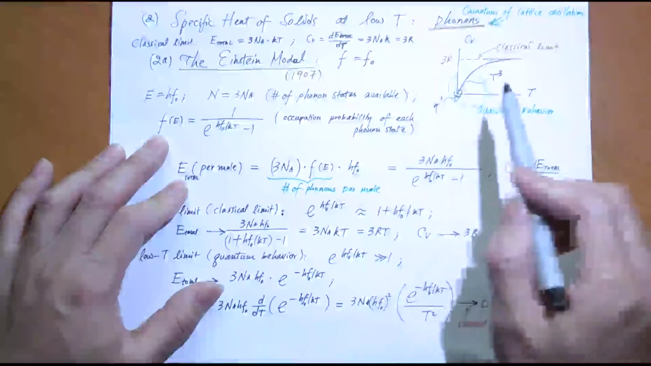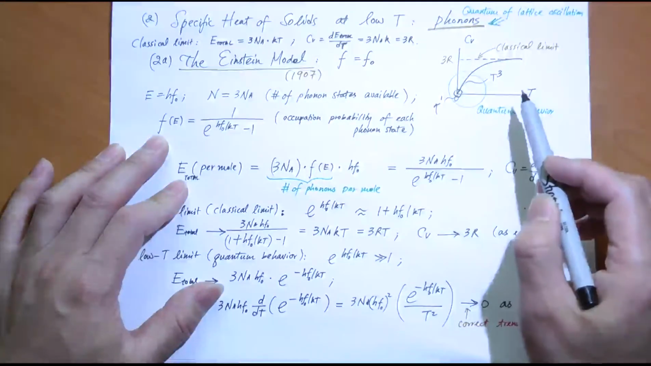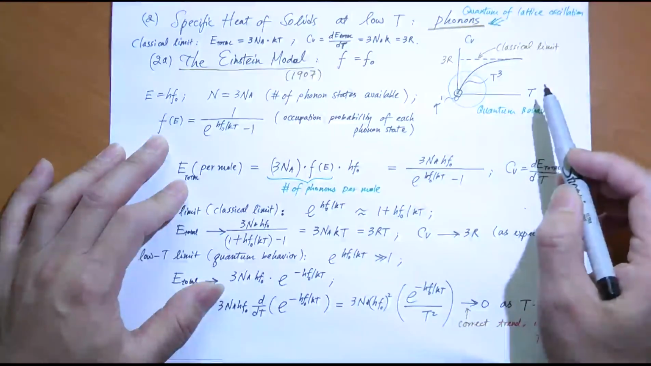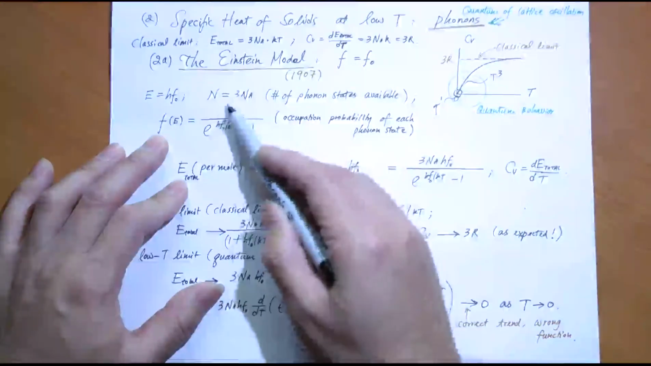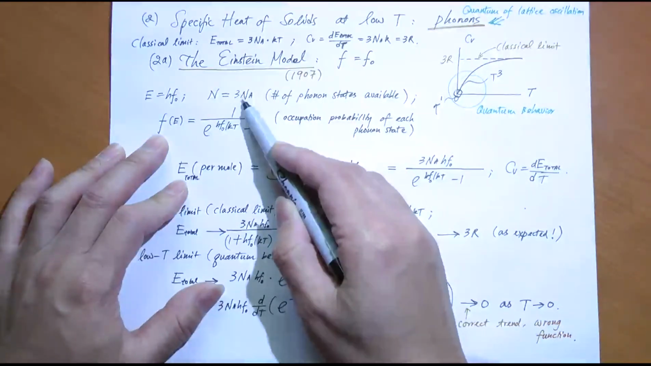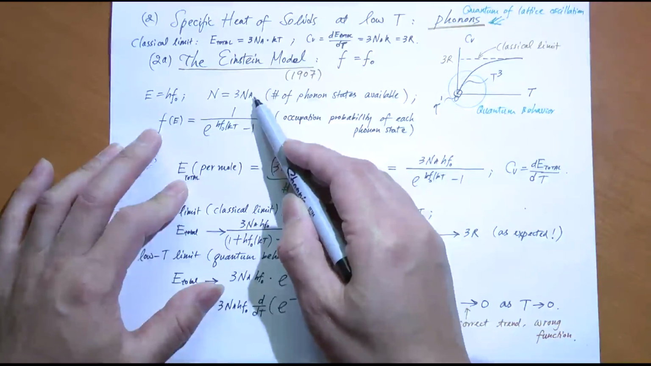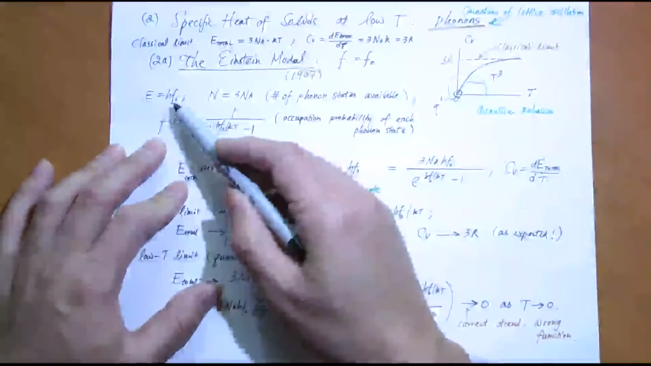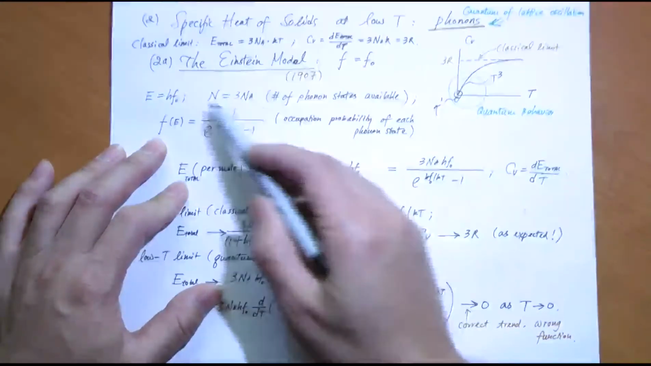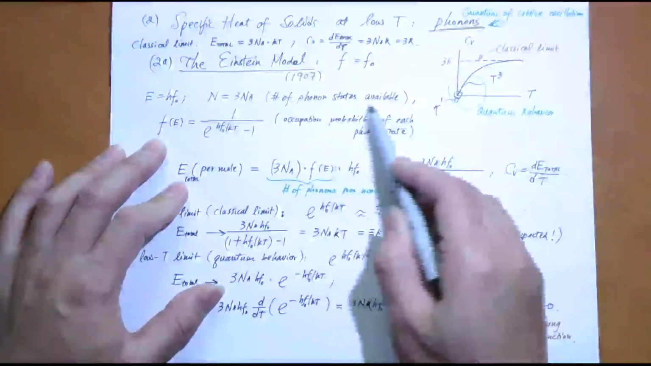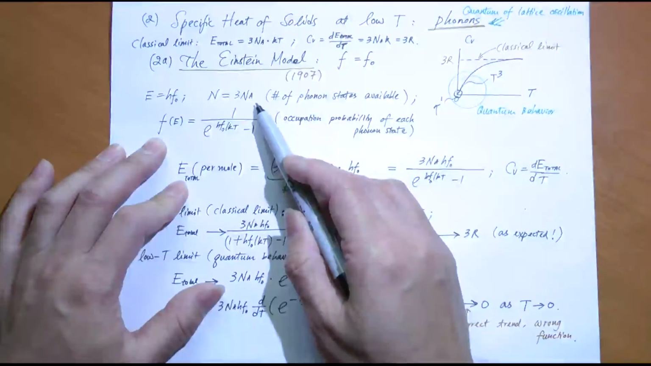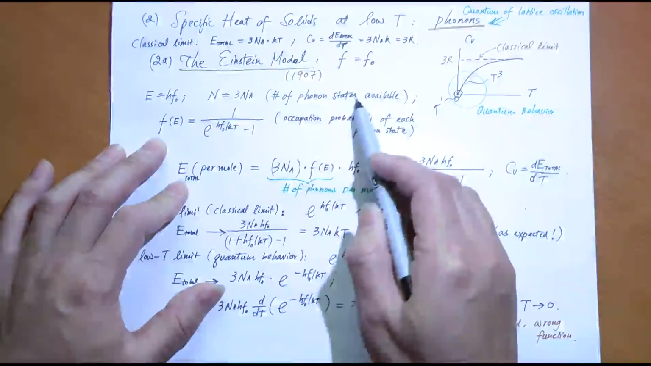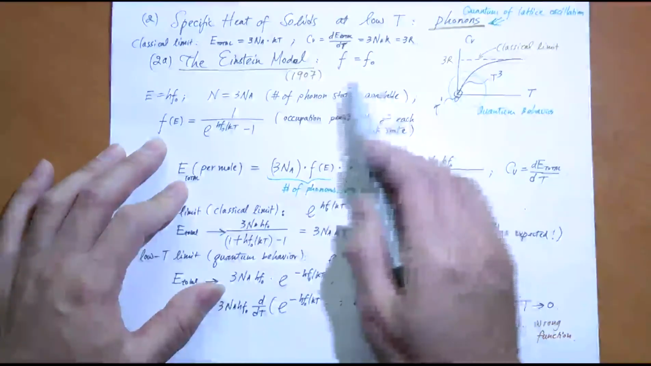He says, okay, instead of 3Na classical one-dimensional oscillators, we have a bunch of quantum oscillators. The number is still the same, 3 times Na, where 3 means 3 dimensions, and Na is the number of lattice particles. And each of them has this much energy, because the oscillation frequency is f0, therefore the energy associated with it is h times f0. This is the number of phonon states available. Remember, each oscillation mode is called a phonon state. But you have these states.